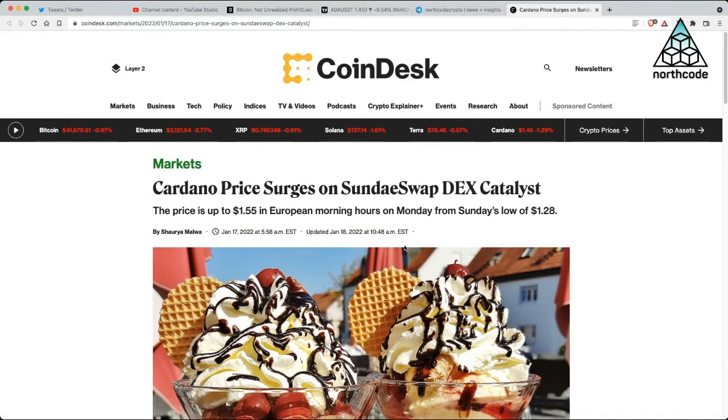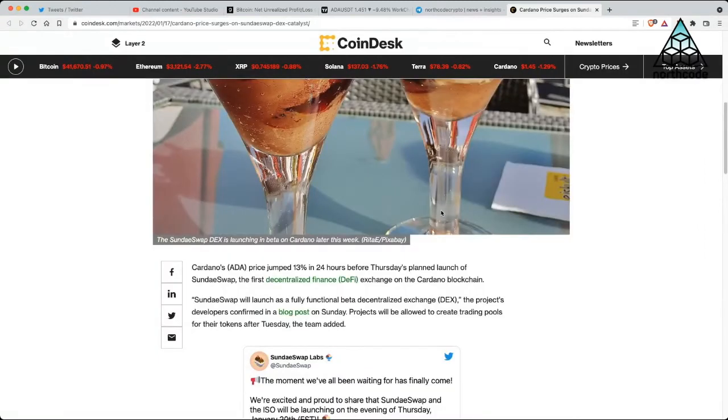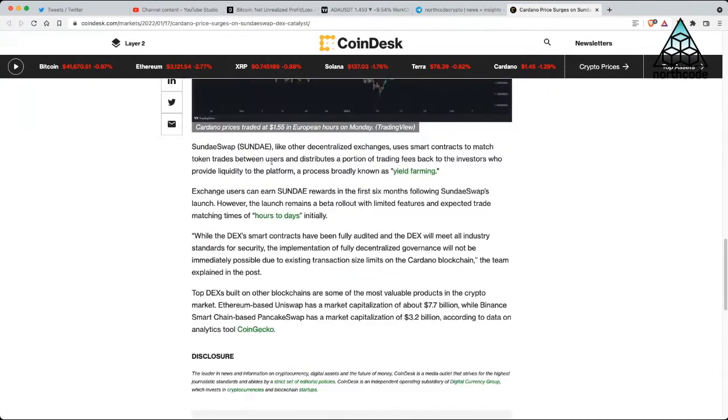So let's jump into some news first. Cardano's price has been surging, and the reason is SundaeSwap. Now, SundaeSwap is a decentralized exchange. This is the first decentralized exchange to be launched on Cardano's blockchain. SundaeSwap, like other decentralized exchanges, uses smart contracts to match token trades between users and distributes a portion of trading fees back to the investors who provide liquidity to the platform. This process is commonly known as yield farming. Exchange users can earn Sundae rewards in the first 6 months following SundaeSwap's launch.